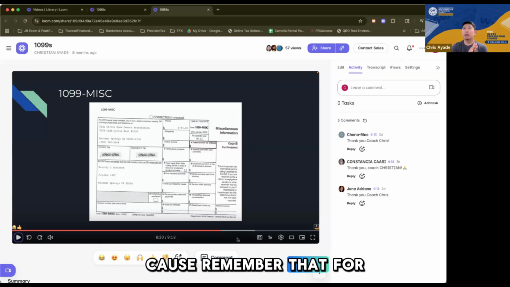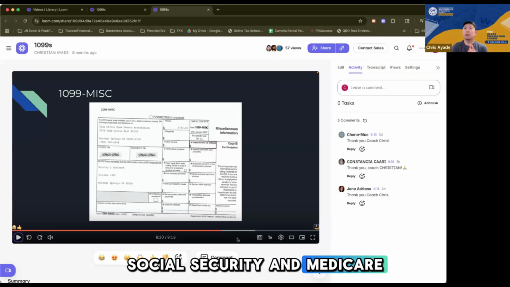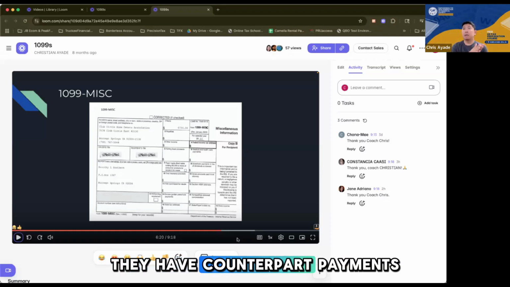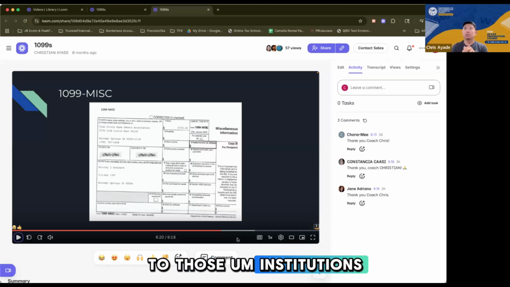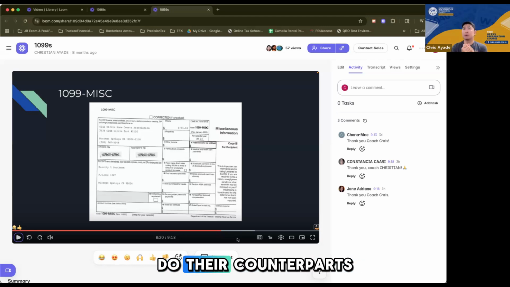Because remember that for Social Security and Medicare, employers have counterpart payments, just like how our employers provide counterparts for our SSS, PhilHealth and Pag-ibig, right? We contribute to those institutions, but our employers also do their counterparts. The same thing with the US, right?